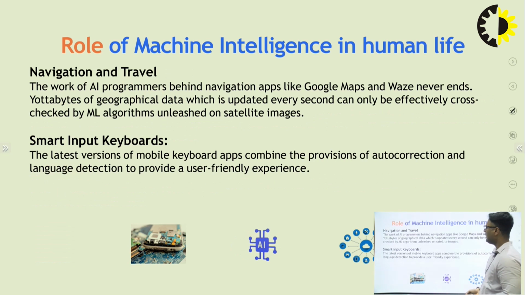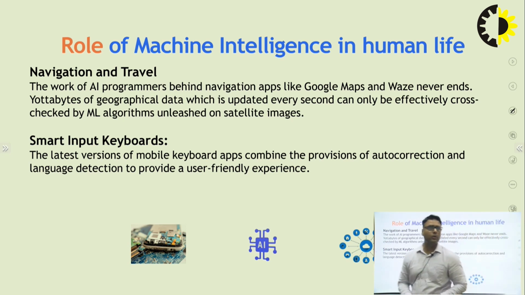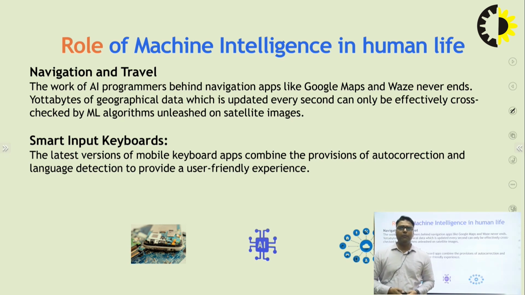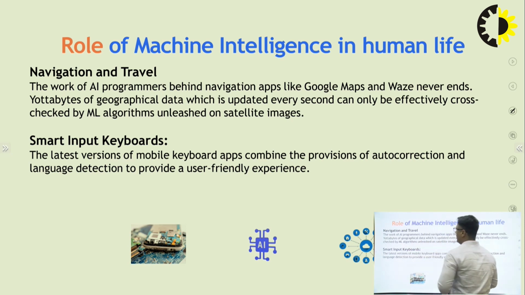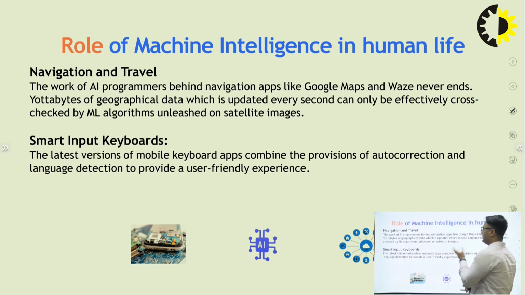Next, here some examples I mention: navigation and travels, smart input keywords. Navigation and travels: the work of AI programmers behind navigation apps like Google Maps and Waze never ends. Yottabytes of geographical data which is updated every second can only be effectively cross checked by ML algorithms unleashed on satellite images. That means here I mention the work of AI programs behind navigation.